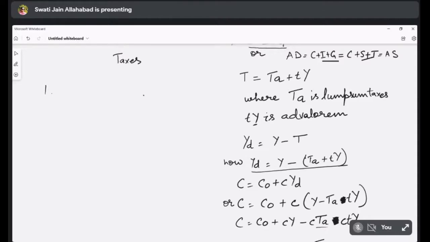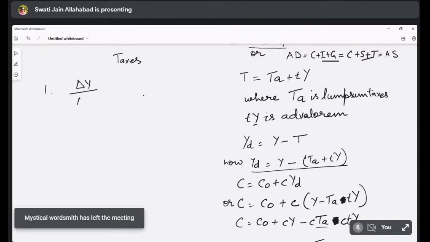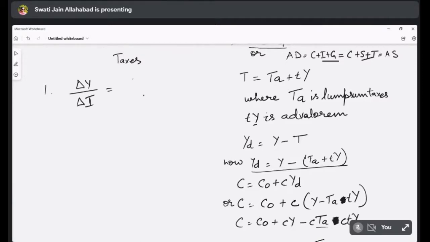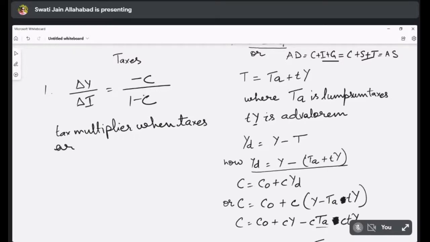One is delta Y by delta I is equal to minus C upon 1 minus C. This is the tax multiplier when taxes are lump sum, and then second, delta Y by delta I is equal to 1 upon 1 minus C plus CT.